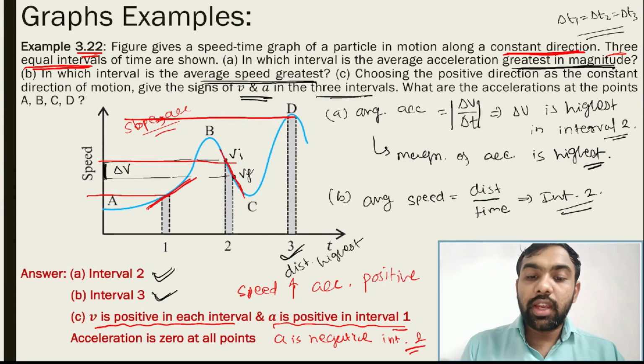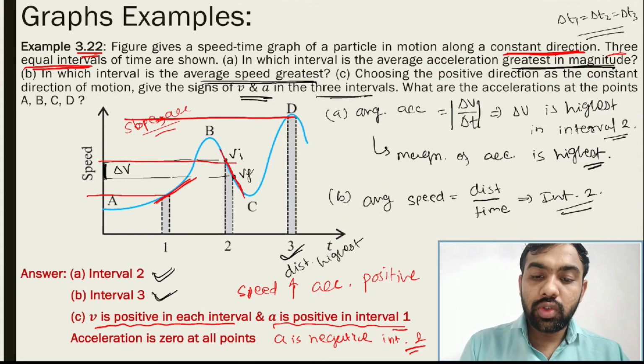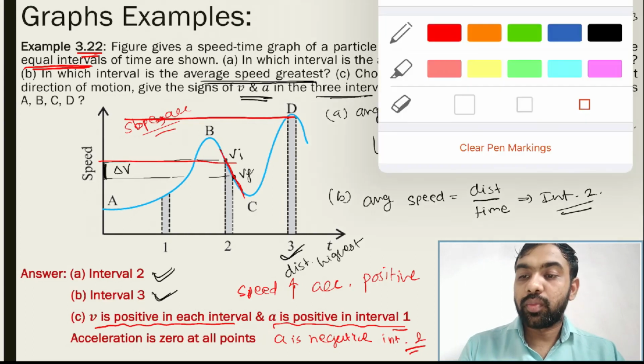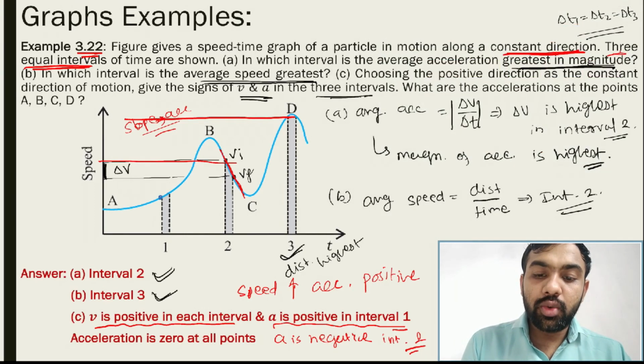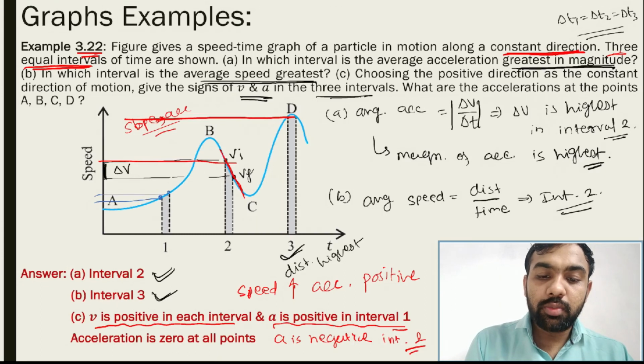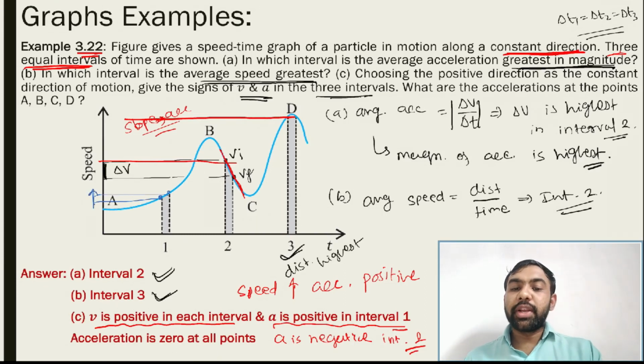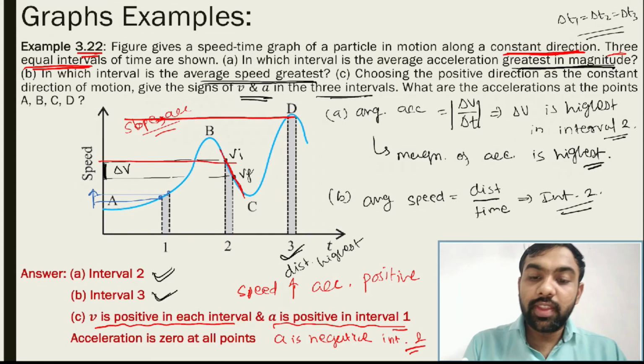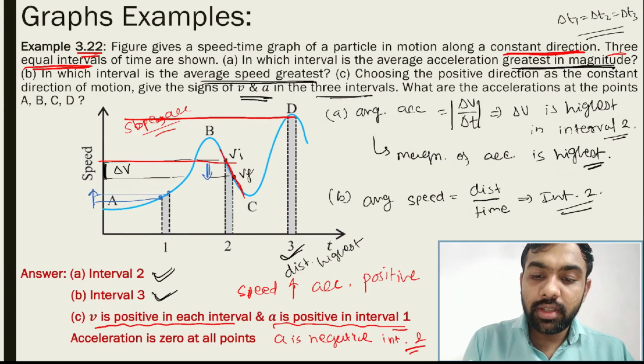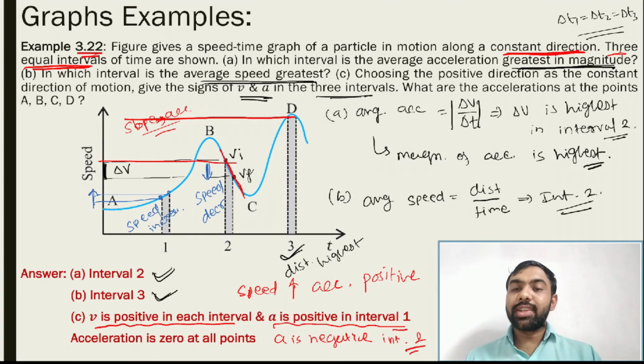If you think in this way, then you can say, from here to here, see, you just consider this situation, the speed increases. So speed increases, acceleration is positive. In this second case, speed decreases. Here speed decreases and here speed increases. Do you understand? So in this way also you get this answer.